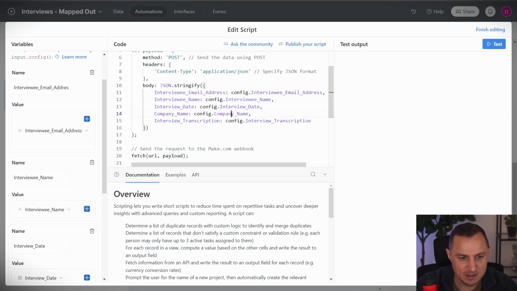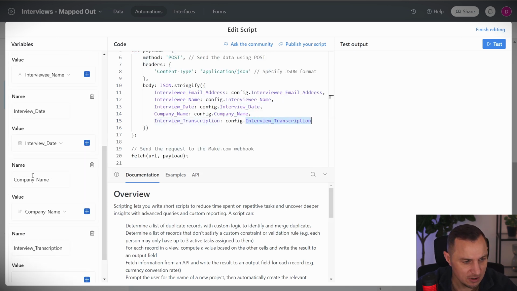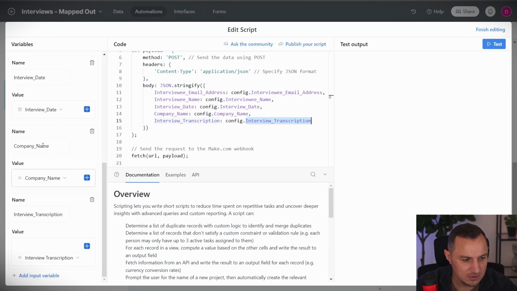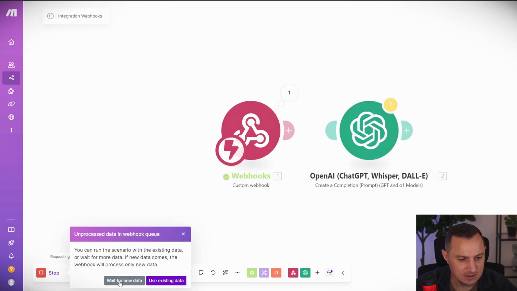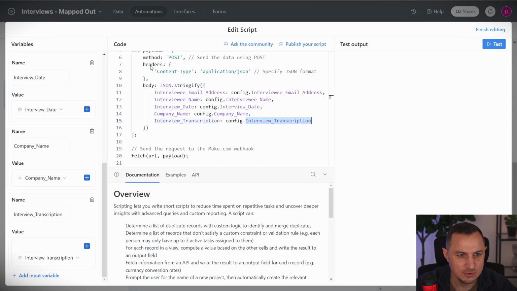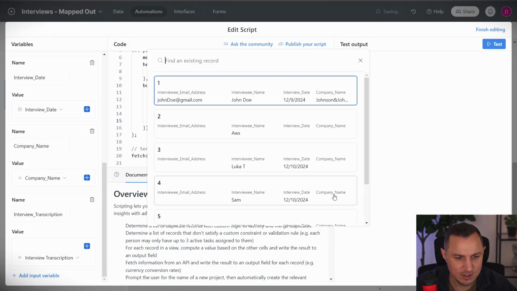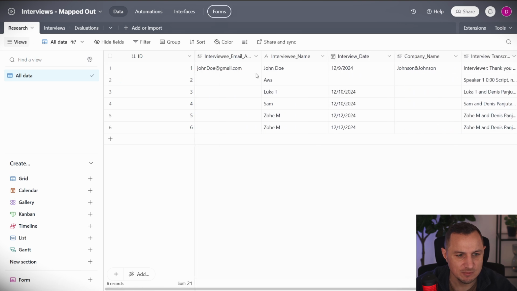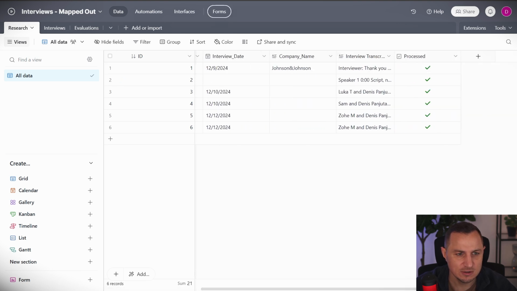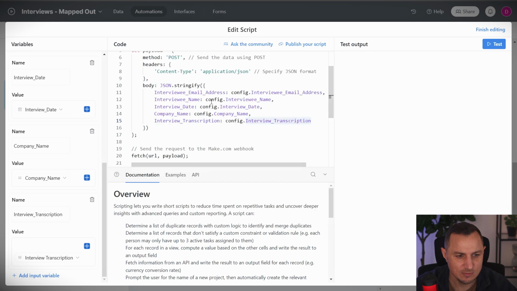Once you've created all of those fields, all of these input variables, then you can run a test. You can go over here, say run once and wait for new data. Then you go to your Airtable automation and you test this once. You run the test and select any of the records that you already have inside of your table. In my research table, I already have a few of those records. So this allows me to select one of them and it will run this test once.